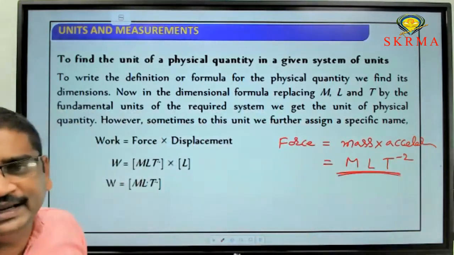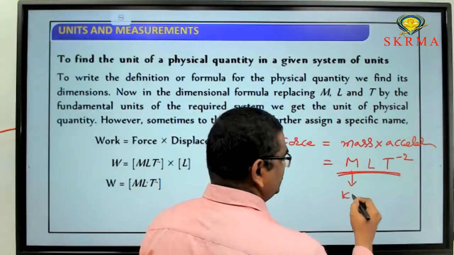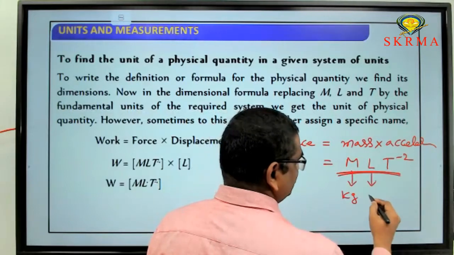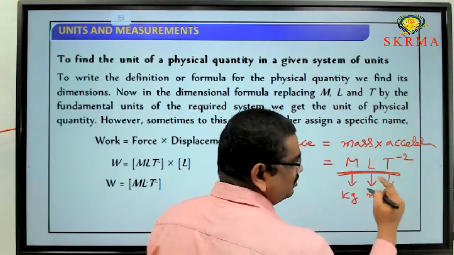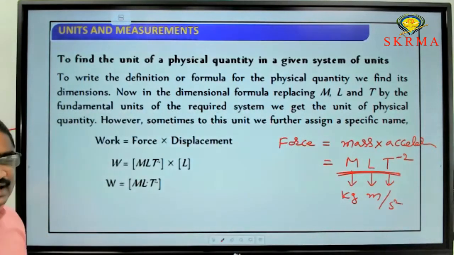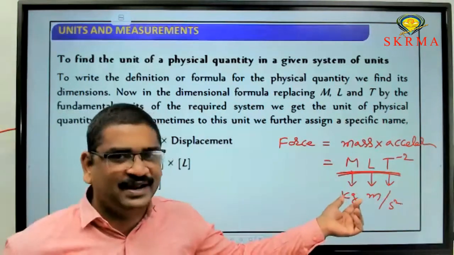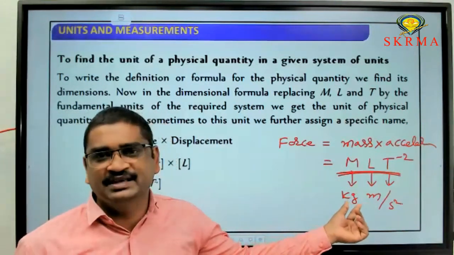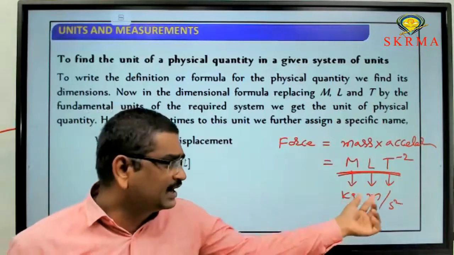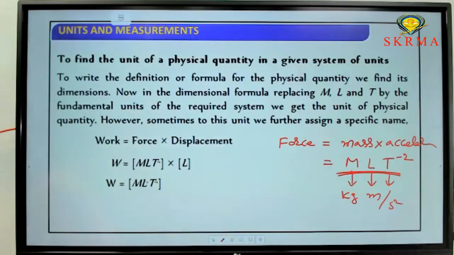Now can you write the unit? SI unit for mass is kg. For length, the SI unit is meter. T power minus 2 is there, so by second square. Kg meter by second square is the SI unit for force. The other unit we use is Newton, which is also the SI unit for force. If you expand that Newton, you will get kg meter per second square as the SI unit for force.